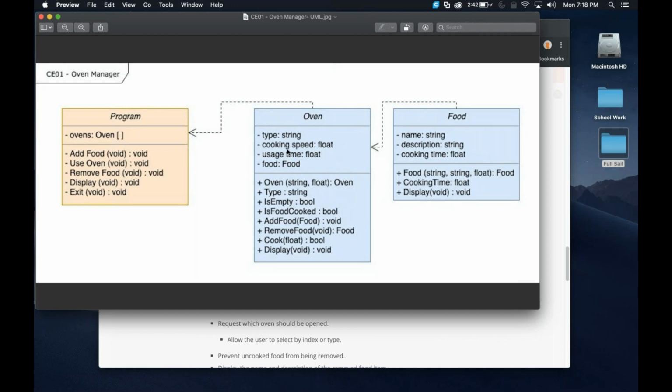Okay. Now, say I take that pizza and I put it in a microwave, and say the microwave cooks everything times 2 because it's twice as fast as a normal oven. So if I use a microwave for 10 minutes, I'm going to multiply that times that cooking speed of 2. So it's really like I'm cooking that food for 20 minutes. So if I cook it for 10 minutes in a microwave, it's the same as being cooked 20 minutes, so that food is done.